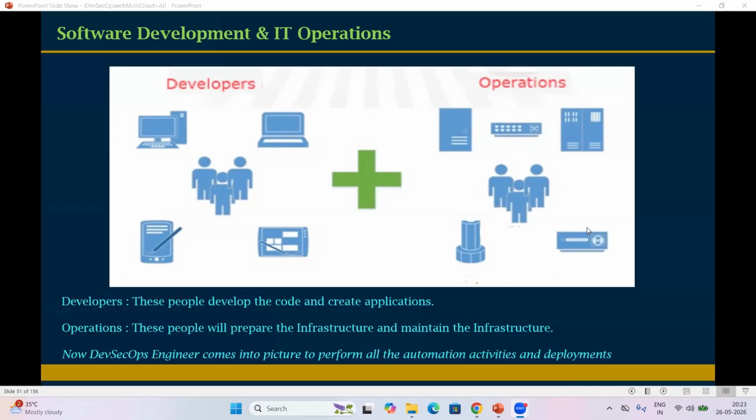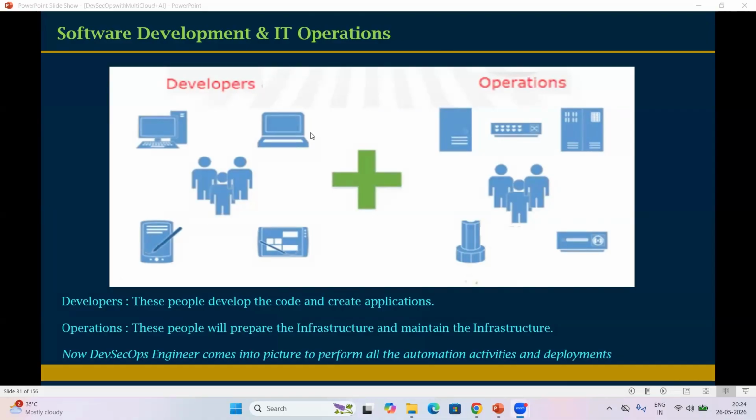Now let's move on. Hi, Ram. Someone is asking something here: does this part of the training come under operations or developers? Let me explain that. Just wait for a few more minutes. What is our role? I will definitely explain. Wait for 10 minutes hardly. I'll show you clearly.